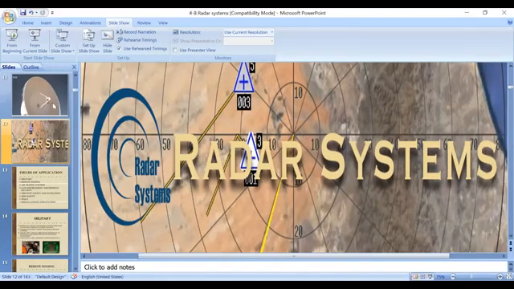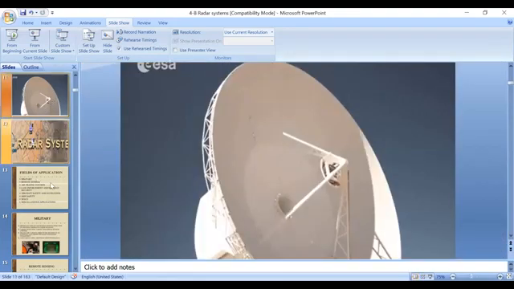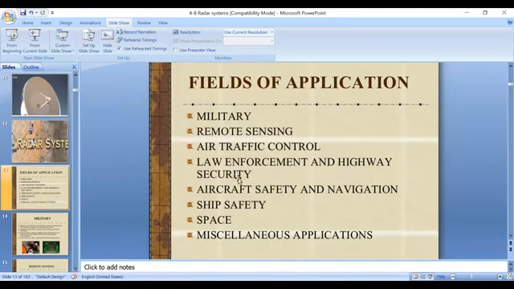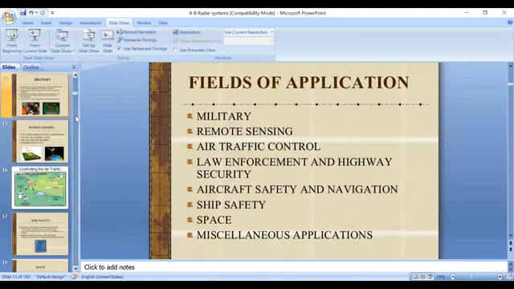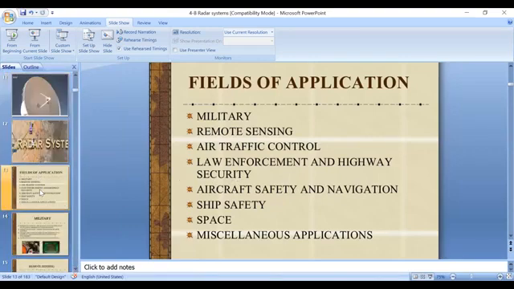So all these animations explain the basic principle of a radar system. Okay. See the different fields of application of a radar system: military, remote sensing, air traffic control, law enforcement and highway security, aircraft safety and navigation, ship safety, space, and some other miscellaneous applications. We are also using radar systems.